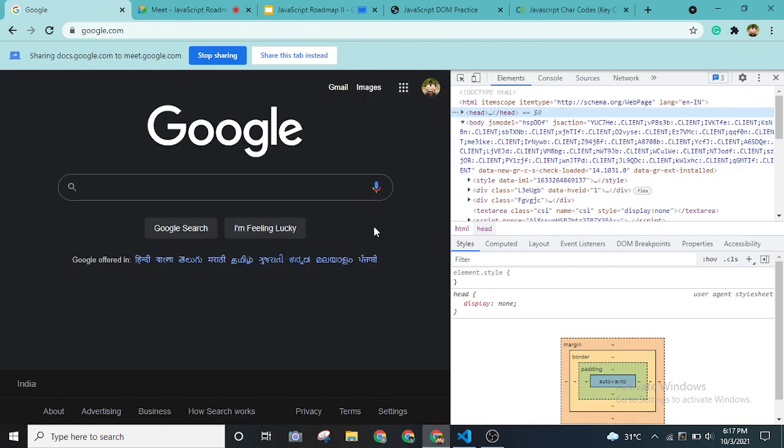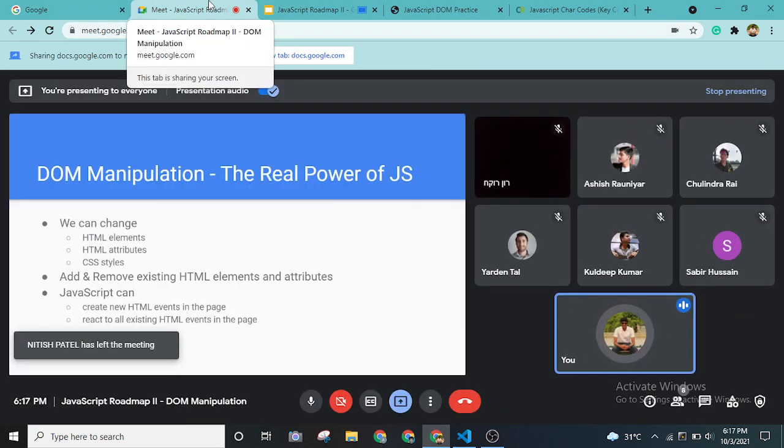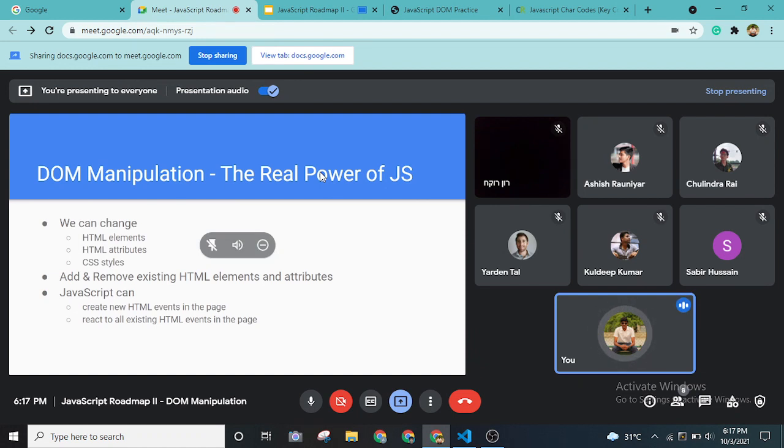HTML attributes are nothing but whatever we can give inside. For example, those of you who have learned front-end development might have seen CSS styling, right? There are 3 types of CSS styling: inline, external, and creating it as a separate file. Whenever we give inline styling, we'll be using attributes, giving a value equal to something inside quotes. So we can change those attributes. We can change the CSS styles in our project with the help of JavaScript, and we can also add as well as remove HTML elements and attributes.